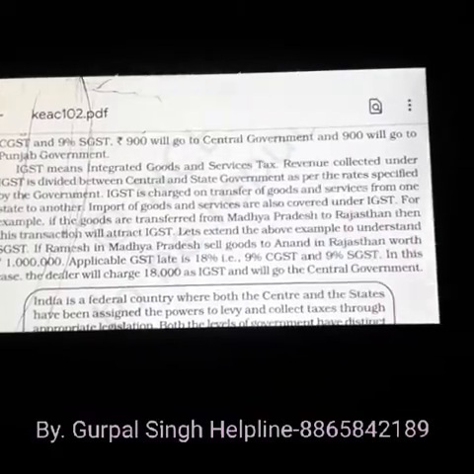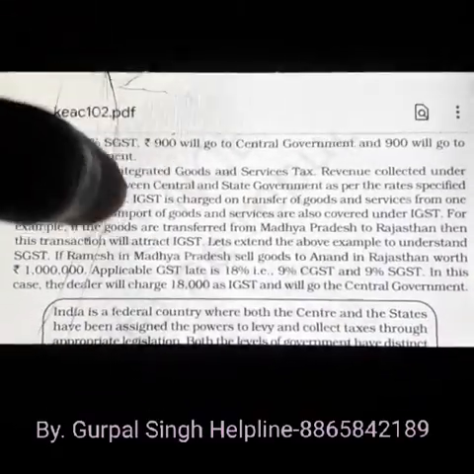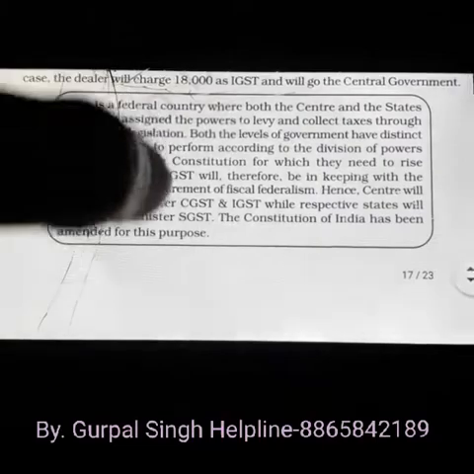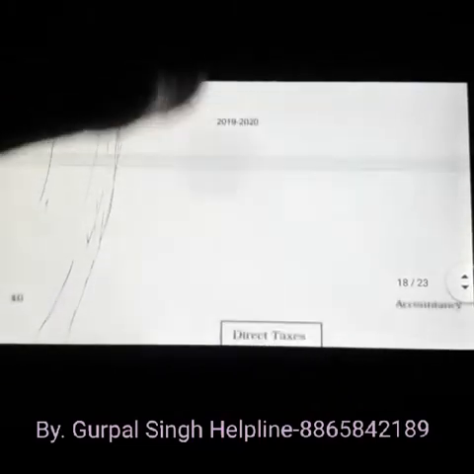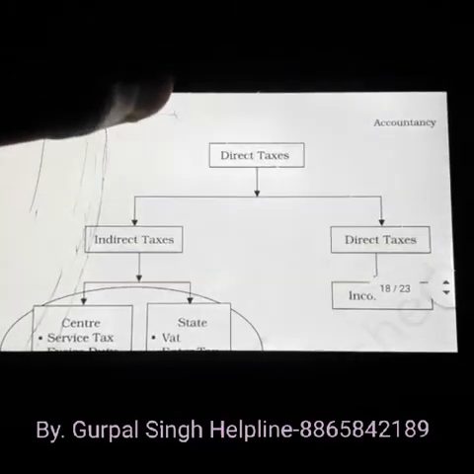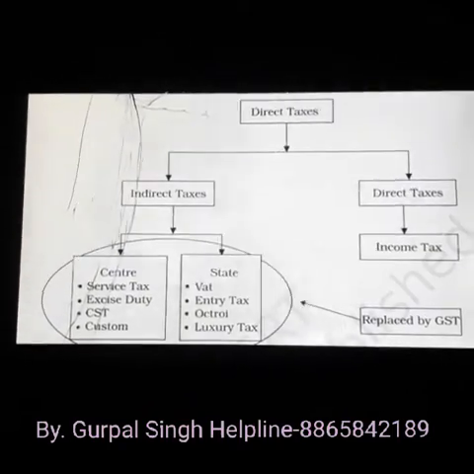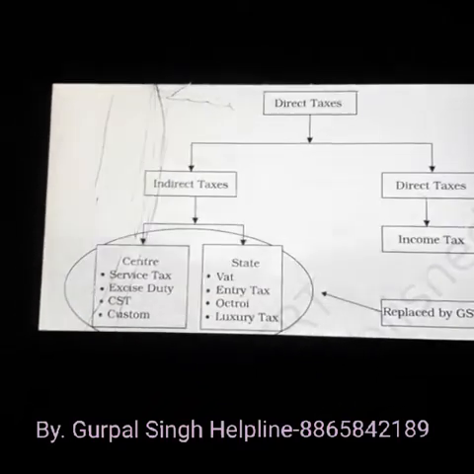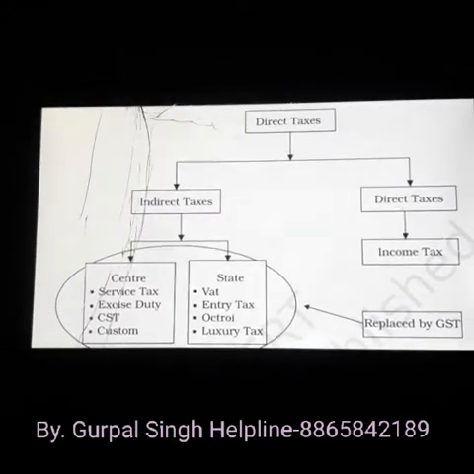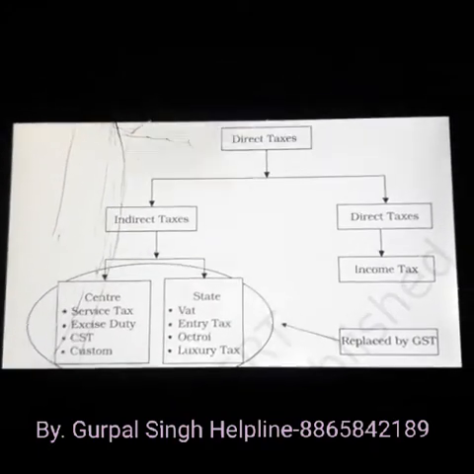And if the goods are transported within the same state, then it will be charged as SGST and CGST, two kinds of taxes we have to charge. And if goods are going to another state, then simply you have to charge one tax, that is IGST.